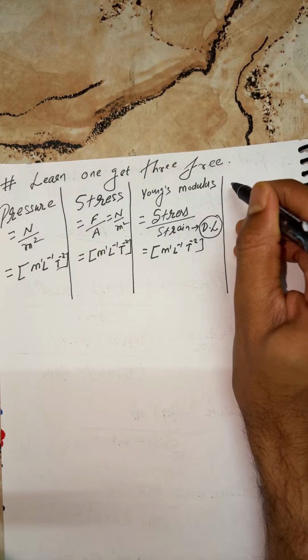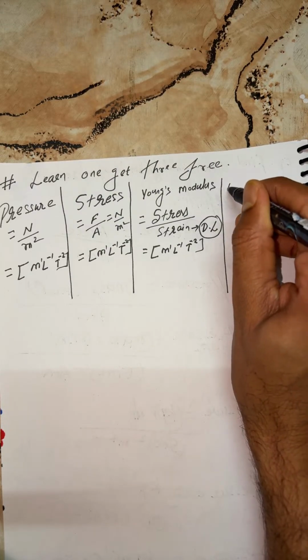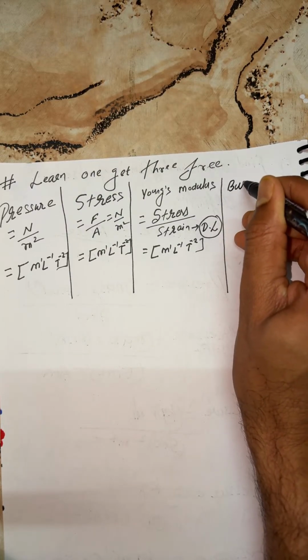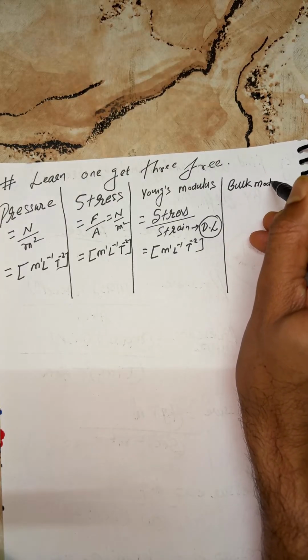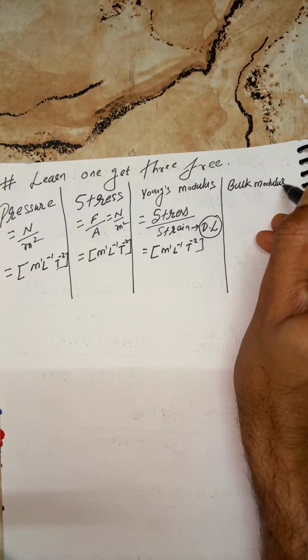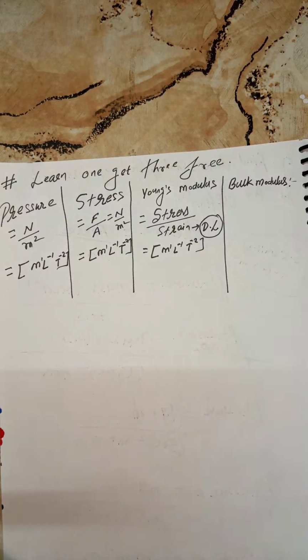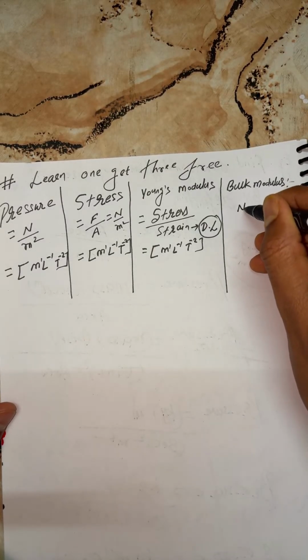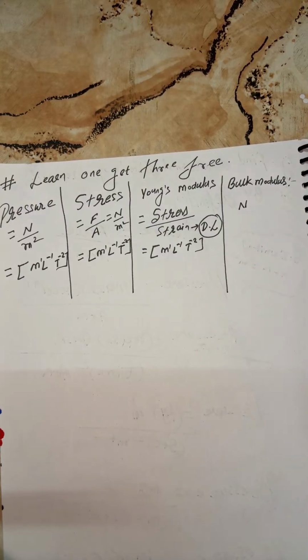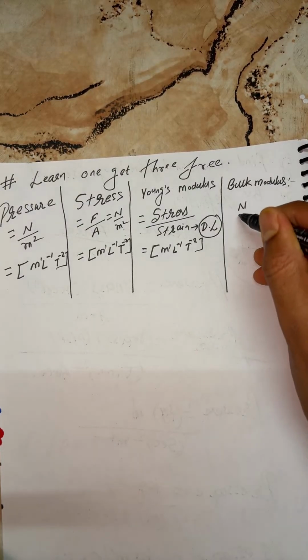Next, students, that is bulk modulus. Here the unit remains the same, my kids. I'll discuss these points later on in the chapter of mechanics of solids.